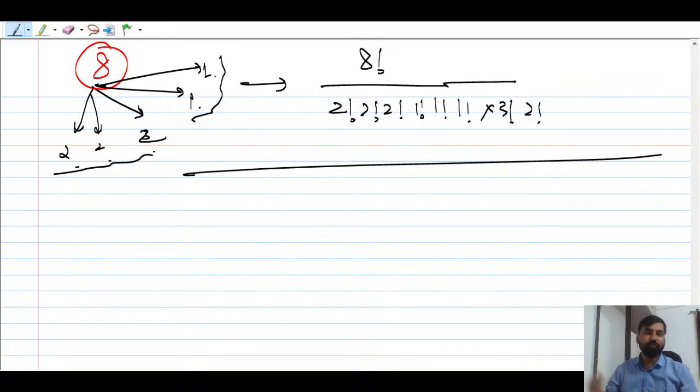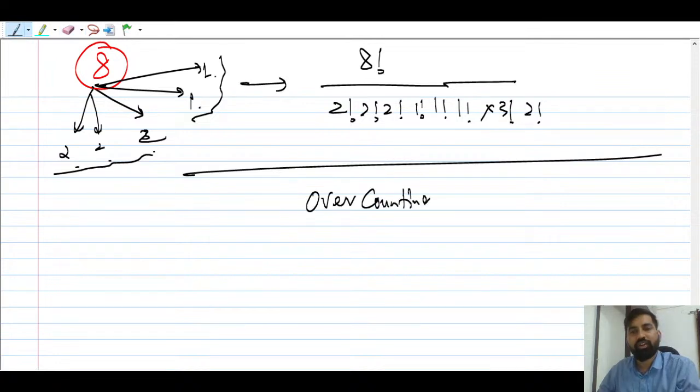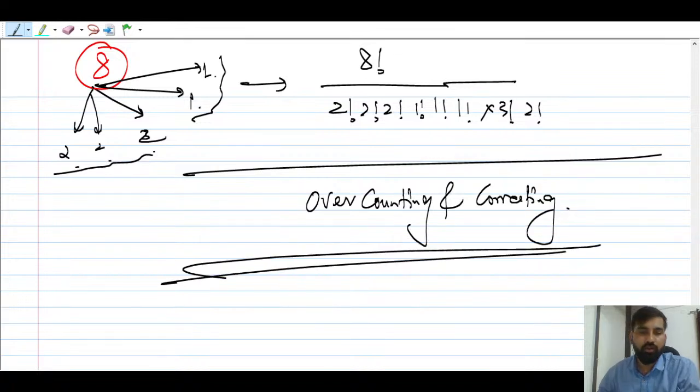So while doing arrangement, while doing counting, over counting, correcting, all these things we are doing. यहाँ पर क्या use कर रहे हैं हम लोग? Concept called over counting and correcting. So these are the concepts that you have to keep in mind.